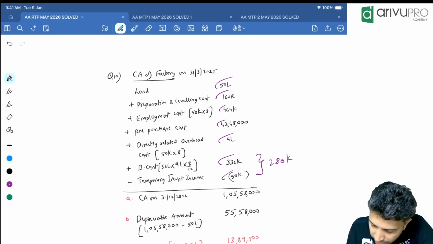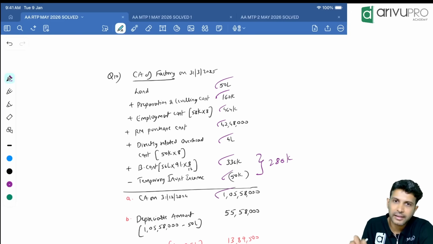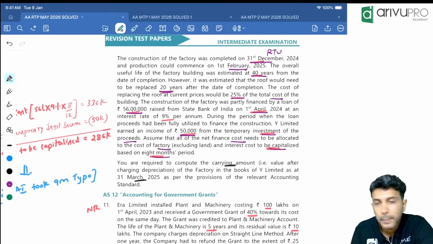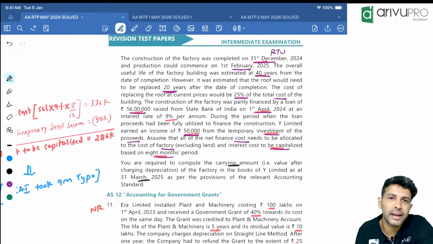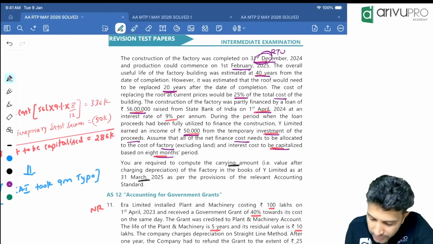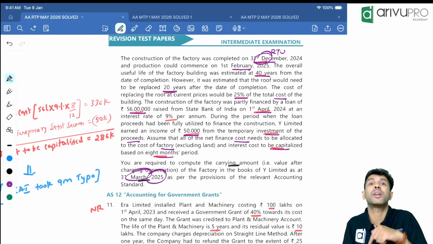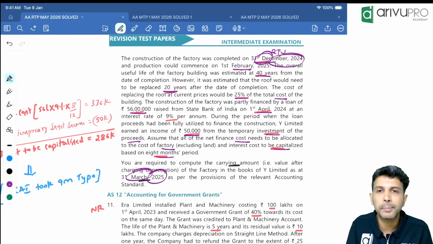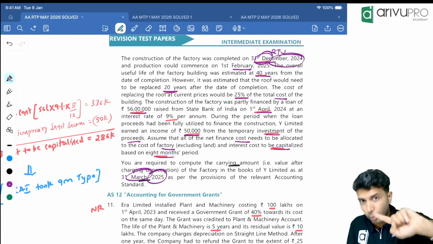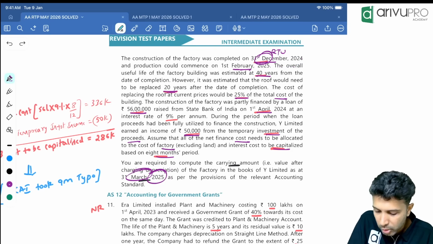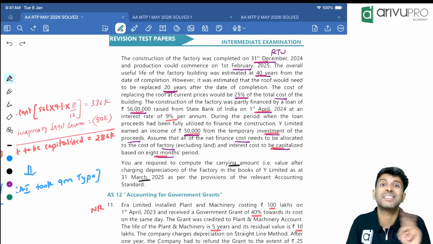Okay, so this is your carrying amount of the factory on 31st December 20x4 when the asset was ready to use. But they did not ask the factory's carrying amount on 31st December. They asked the factory's carrying amount on 31st March 2025. Construction got completed on 31st December 2024. They asked the carrying amount on 31st March 2025, 3 months later.